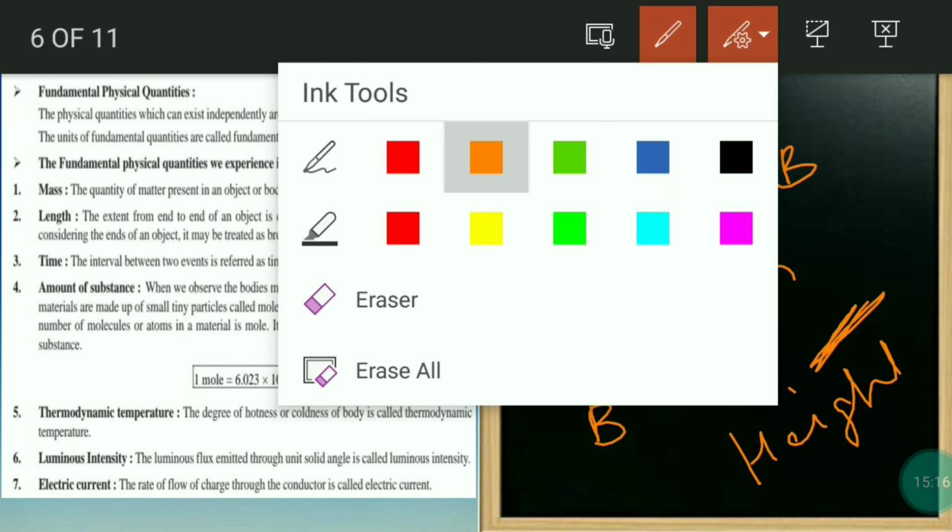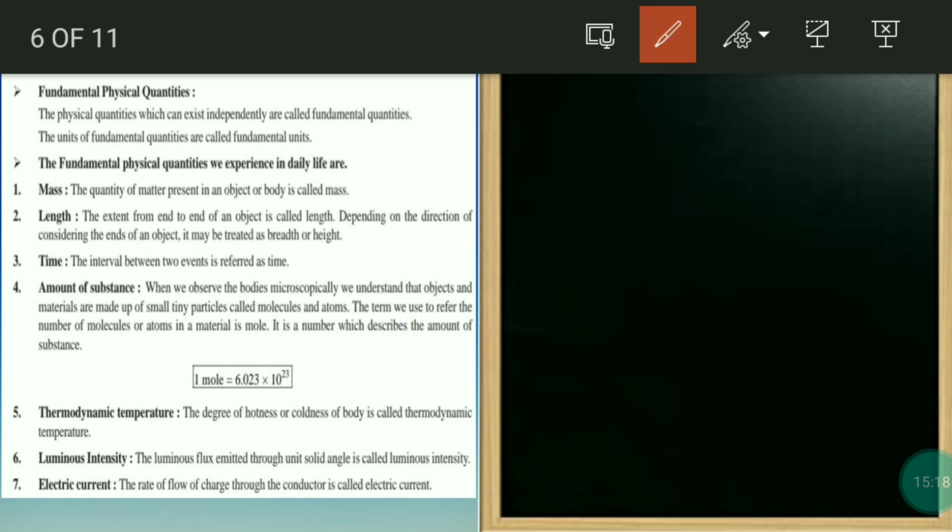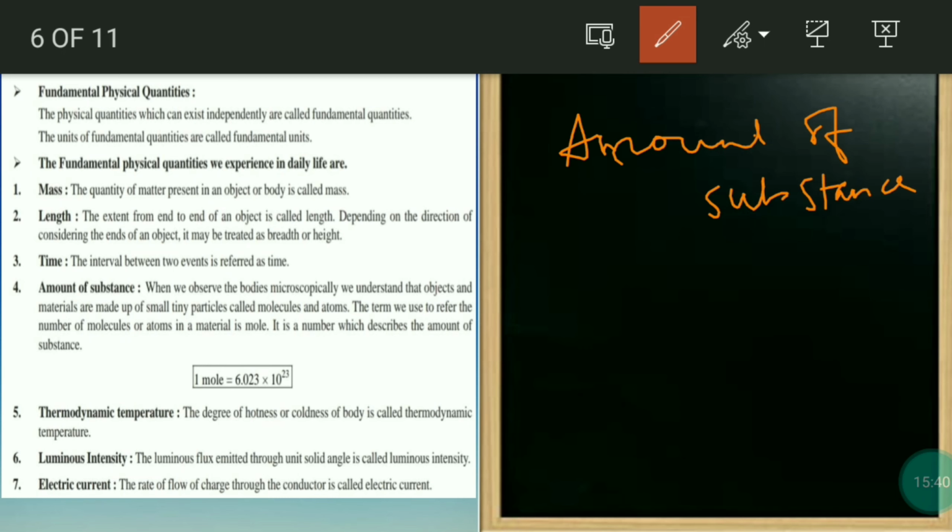Now time we will see. Time is the interval between two events. Suppose you are having two events, whatever the interval is there between them, that is time. Okay. Now amount of substance. This is a new topic for us. Amount of substance. So what is this amount of substance?